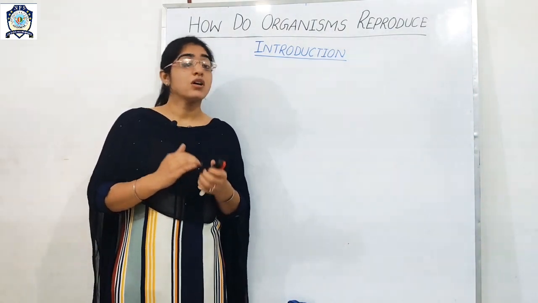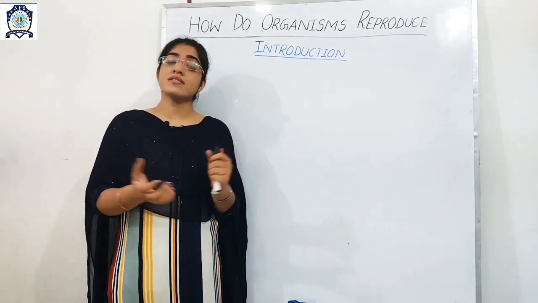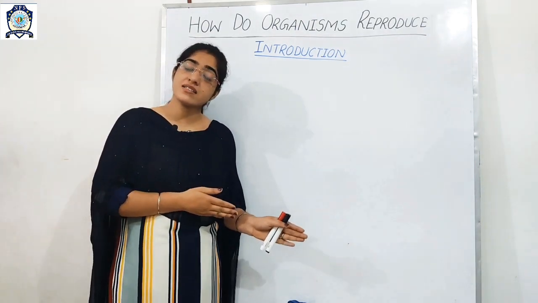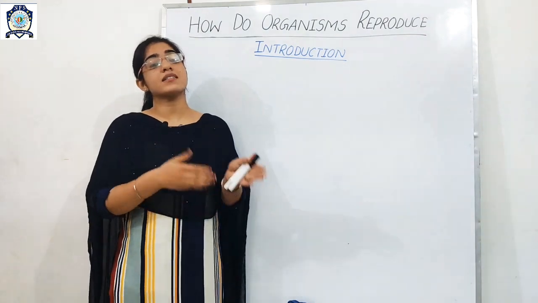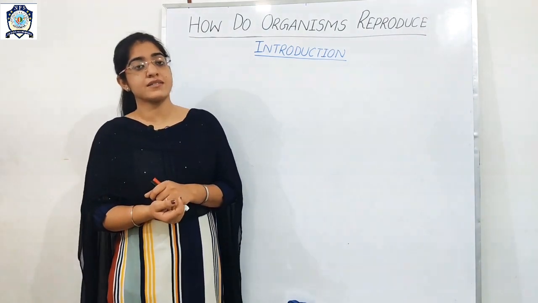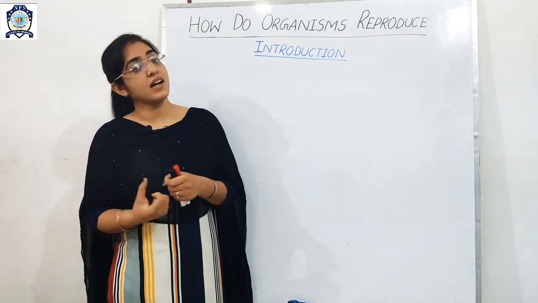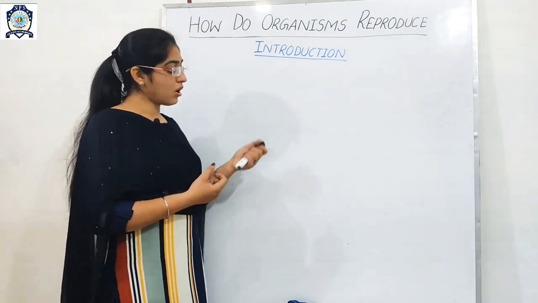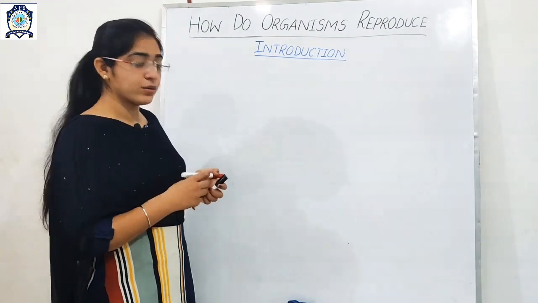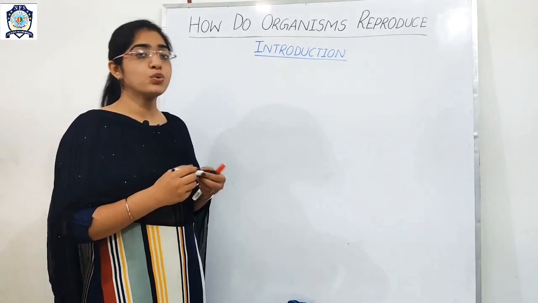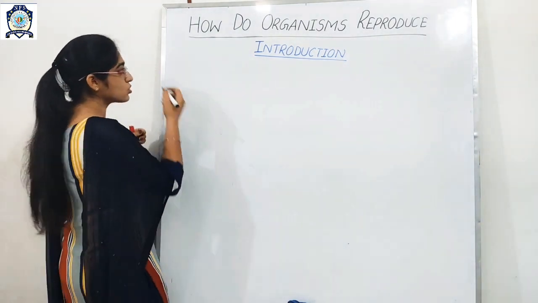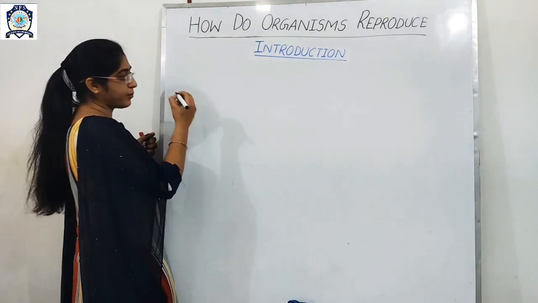As we know, all organisms are not similar. Some are single celled, some are multicellular organisms. There are also plant species, and there are animals. So organisms reproduce by two main processes. So how do organisms reproduce?